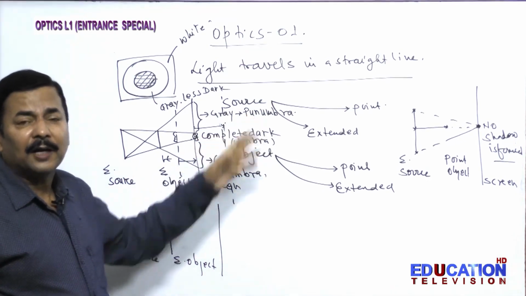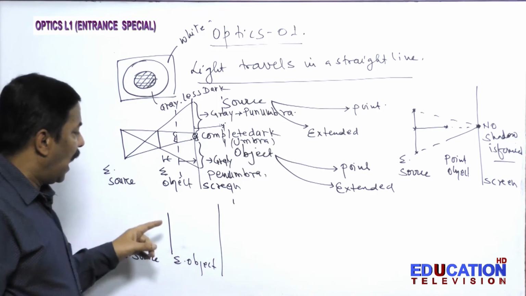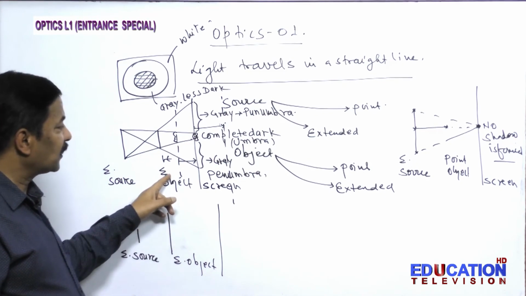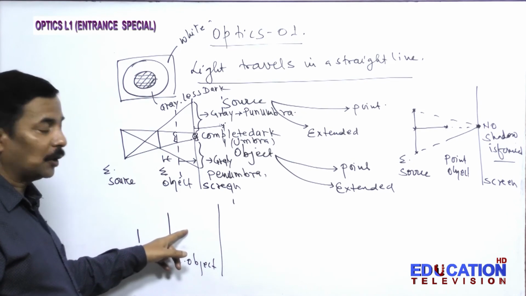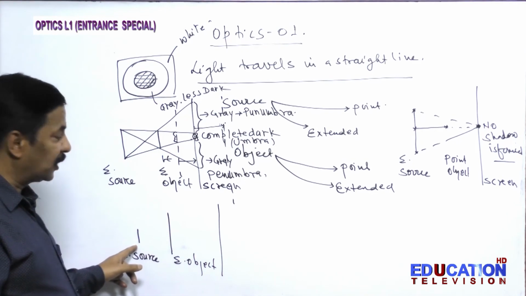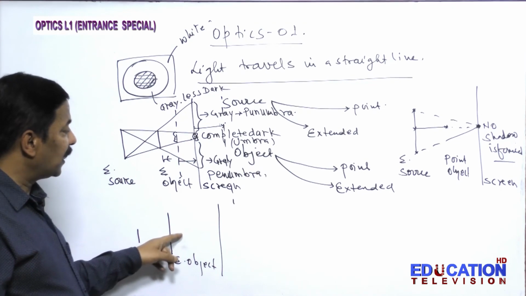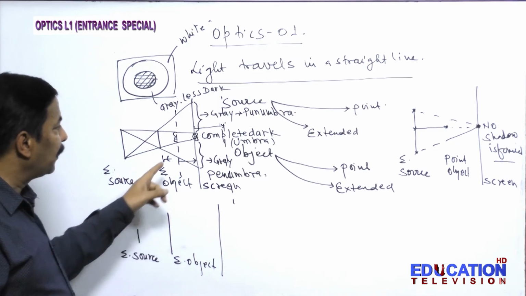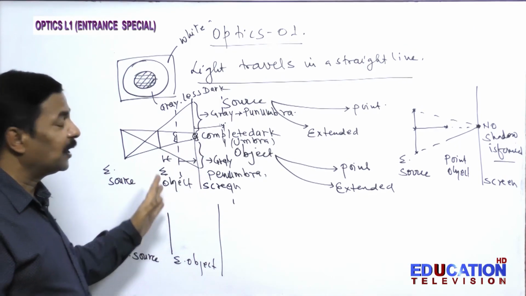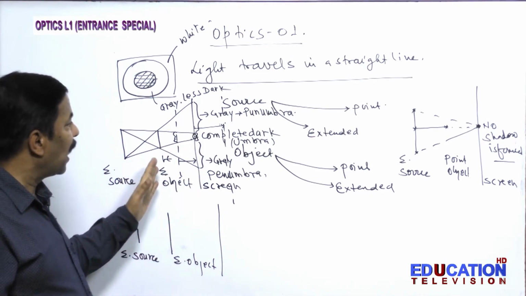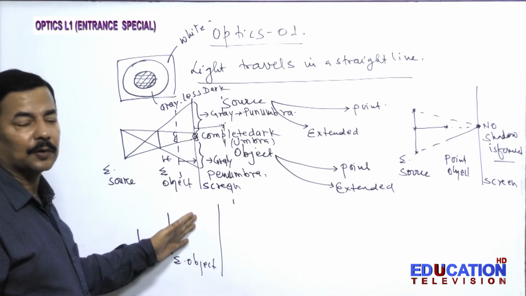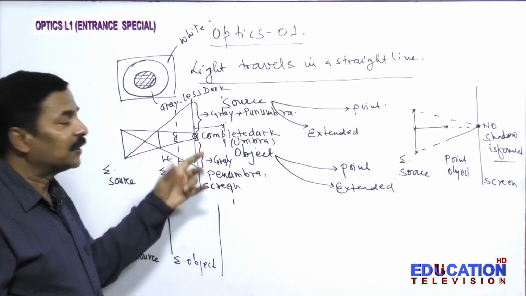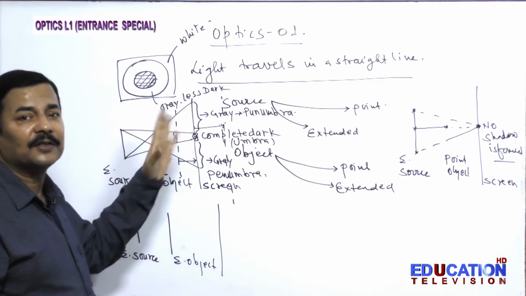This is the behavioral aspect of umbra and penumbra. Similarly, this discussion can be extended to the situation when the extended source is smaller and the extended object is larger than the source. Then what will happen to the dark region and gray region, that you can observe, and you will find that this situation is just the reverse of the earlier situation. If this distance is increased, the change is different. If this distance is decreased, the change is different, but the two situations are just reverse.